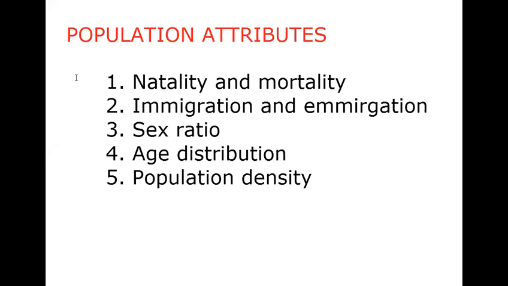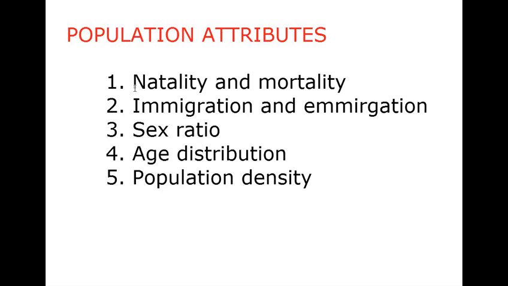Population attributes are the things that influence the increase or decrease of a population. A population has certain attributes that an individual organism does not exhibit. Population attributes belong to a group, which can be a group of a species, and that is what we call a population. Individually, a single organism doesn't have these kinds of properties.